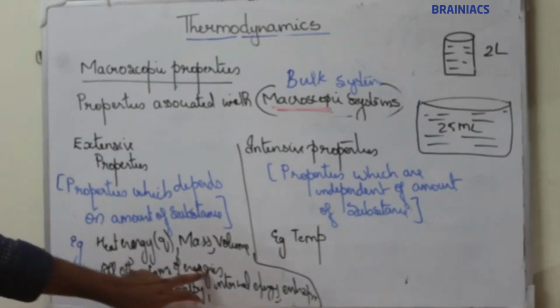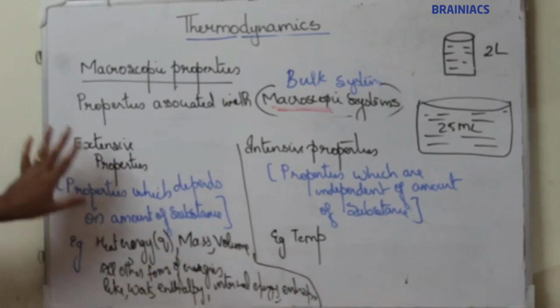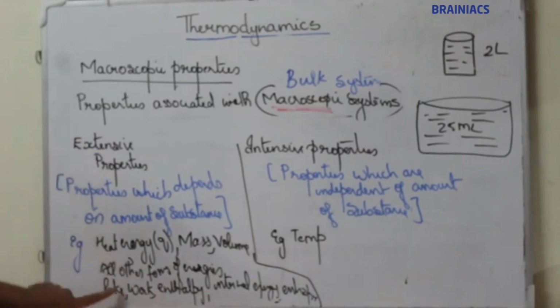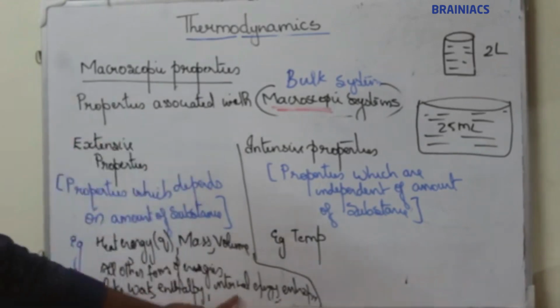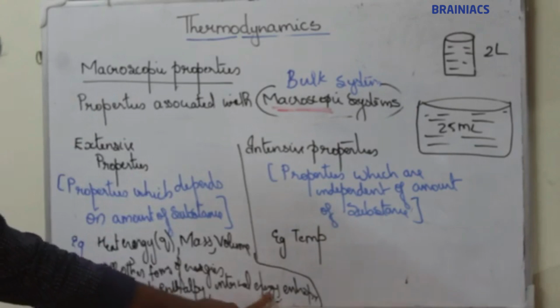All forms of energy are extensive in nature, like work energy and enthalpy. Enthalpy is a form of energy which we will study later. Internal energy is a form of energy.